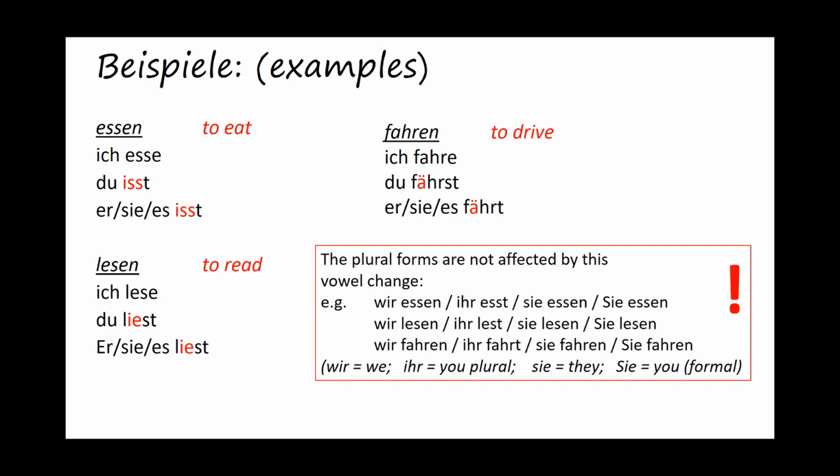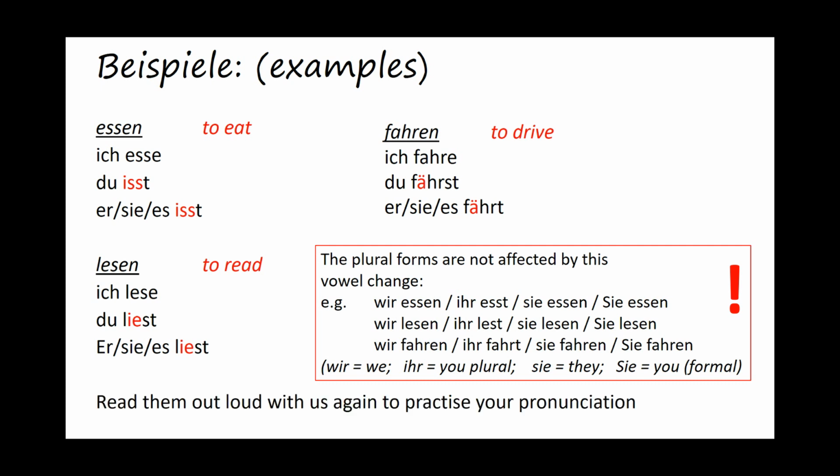Wir fahren, ihr fahrt, sie fahren, Sie fahren. So what we'd like you to do is to actually open your mouths now and read them out loud with us as we go through them, and this is for you to help practice your pronunciation. So we'll start with essen. Ich esse. Du isst. Sie, es, isst. Now lesen. Ich lese. Du liest. Sie, es, liest. Fahren. Ich fahre. Du fährst. Sie, es, fährt.